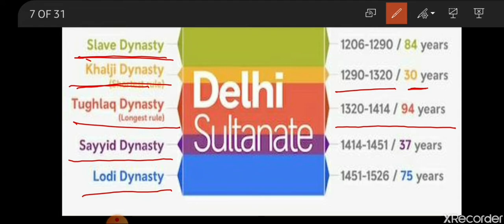If we talk about the Mughal Empire, Babur, Humayun and Akbar, these three rulers did not focus much on Delhi. They focused on Agra, Fatehpur Sikri and such places. But the Mughal ruler Shah Jahan, the grandson of Akbar, who built the Taj Mahal, basically focused on the structure of Delhi.